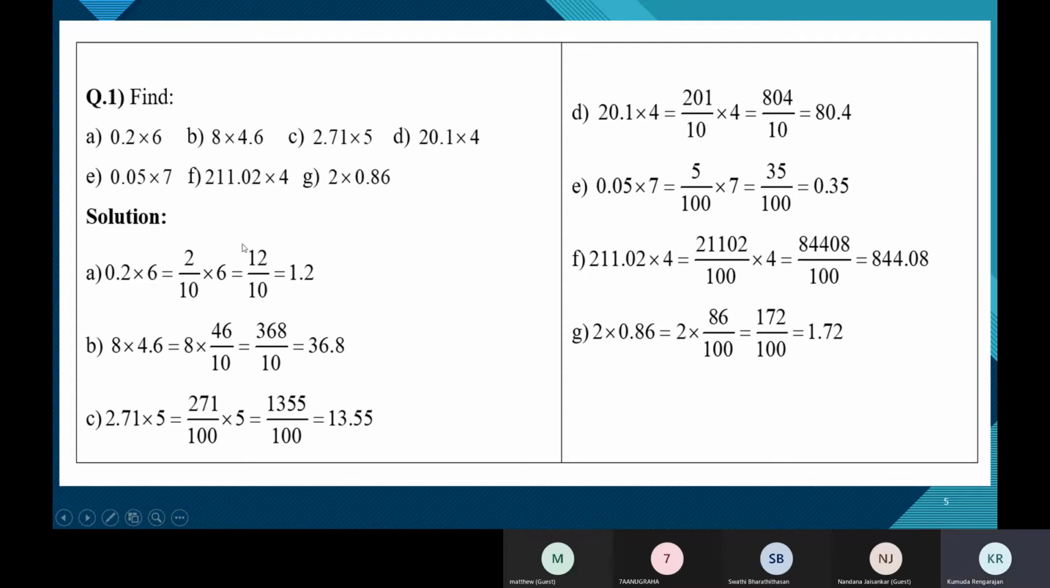Whatever you see in the numerator, 12, you should write the same number 12. After that, you'll have to place a decimal point. Now this denominator 10 has 1 zero. That means after the decimal point, there should be 1 digit. So I should place the point here.